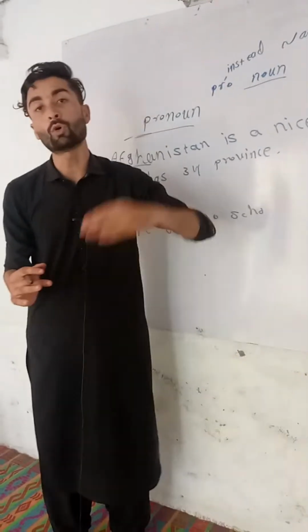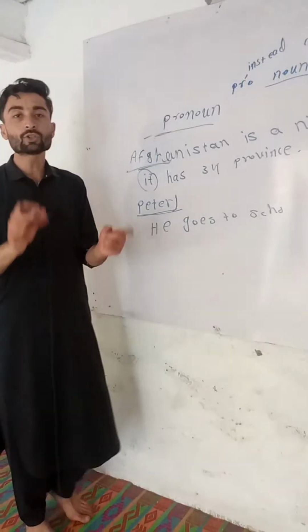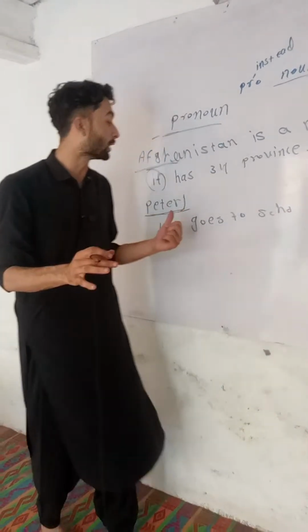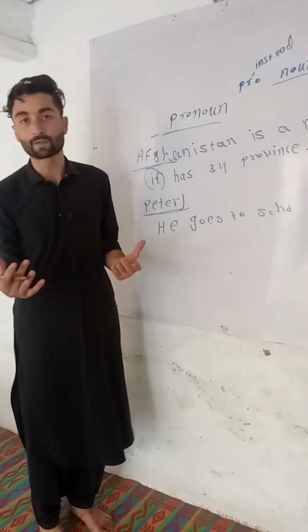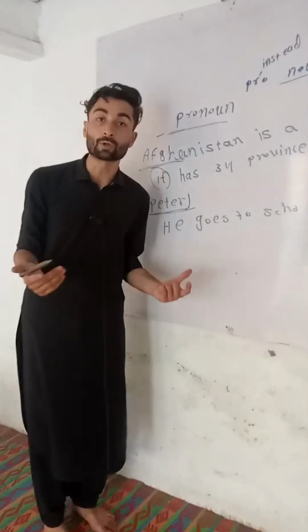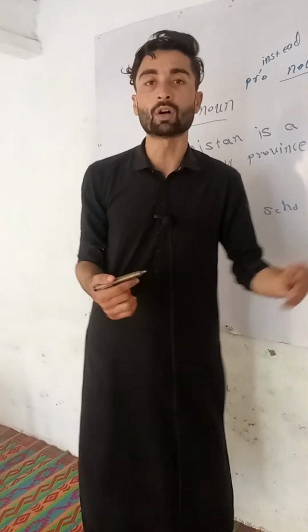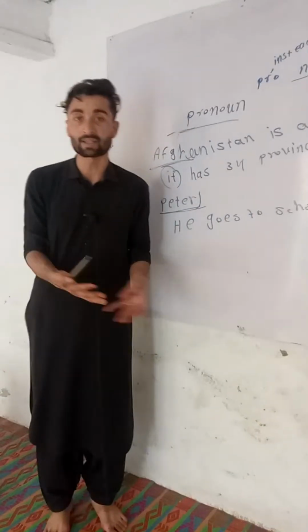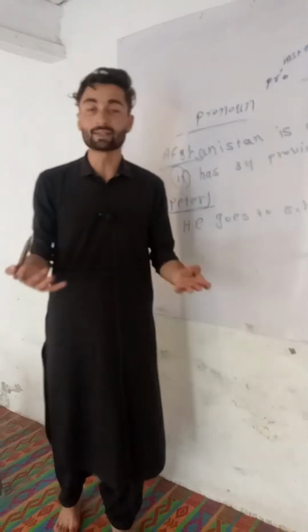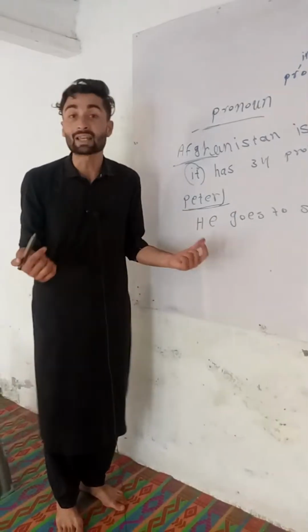If you talk more about Peter, don't use the name, because you have already used the name Peter at the first of the sentences. So here we use a pronoun. He goes to school, he plays cricket, he watches TV, he always studies his lessons. So instead of Peter, we use "he".